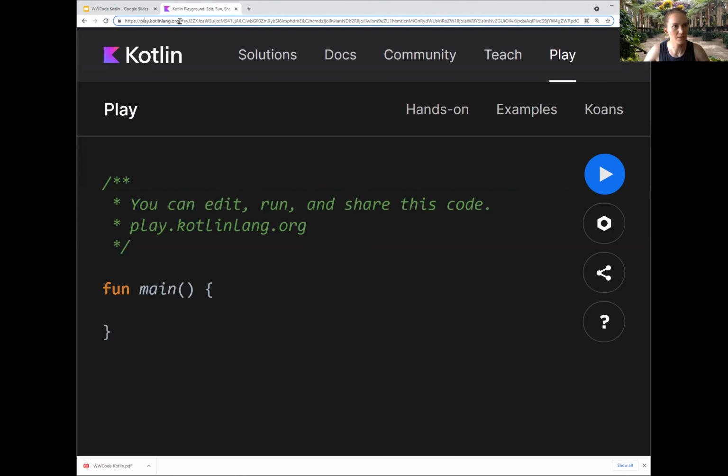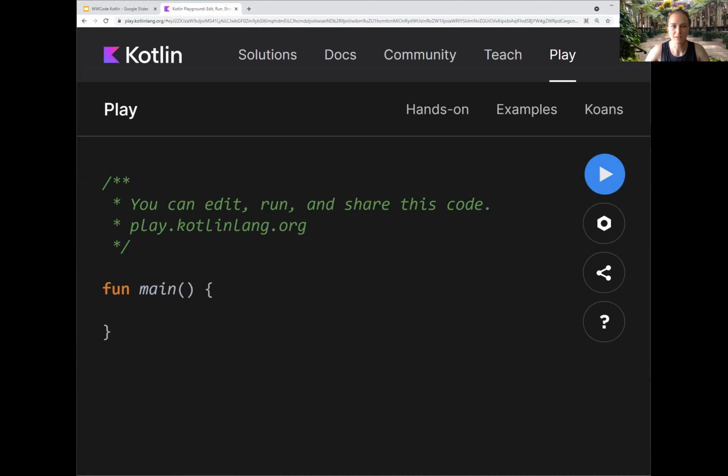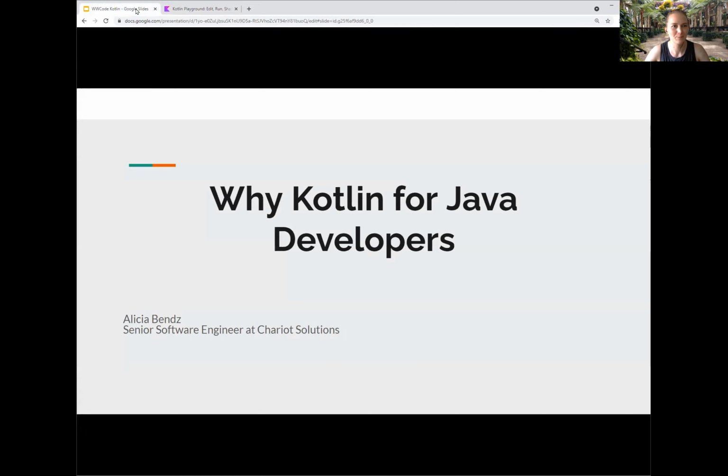One thing that I would like to share before getting too far into it is I'm going to be coding in this development environment. It is play.kotlinlang.org, and you can run Kotlin code here without having to do much setup. Of course, nothing is running here yet, but I will get into it later. They also have links in the top right for examples, hands-on learning, and koans. And I'll talk a little bit about koans later, but they are not for beginners to Kotlin. Well, you can do it, but it's a little frustrating.